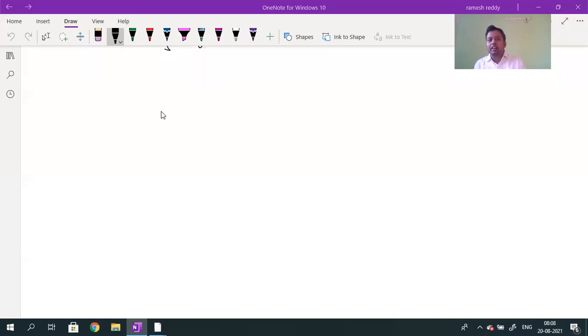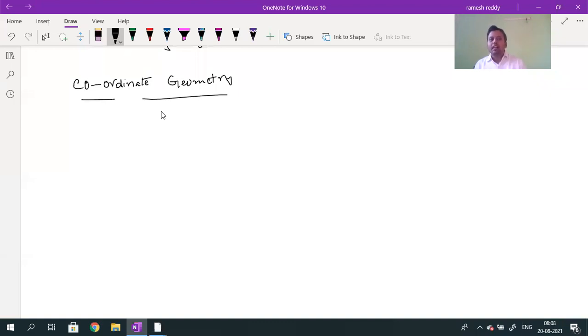Before discussing the graph, let me tell you two points related to coordinate geometry. Two formulas I want to recall, then we'll go with the graph.